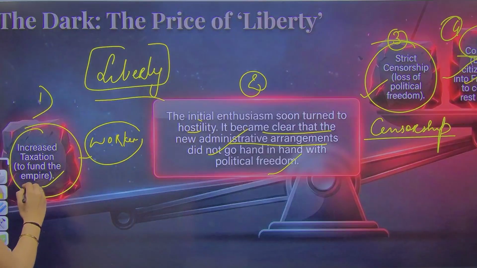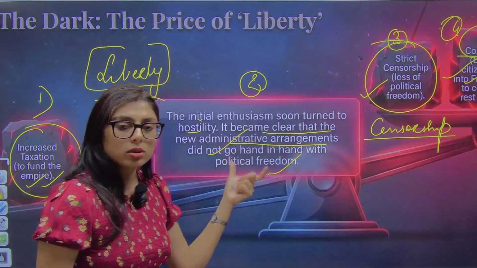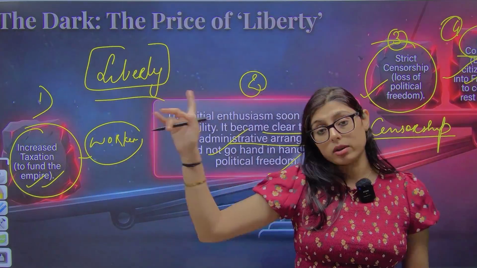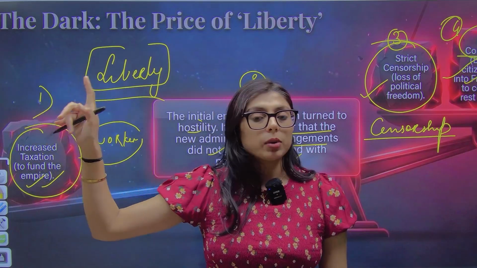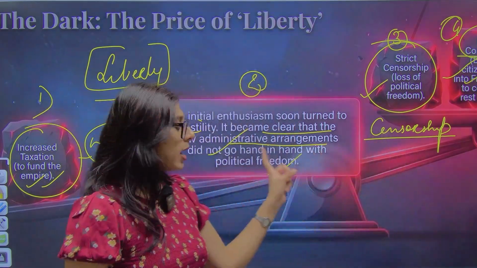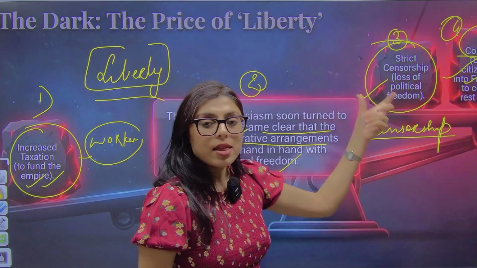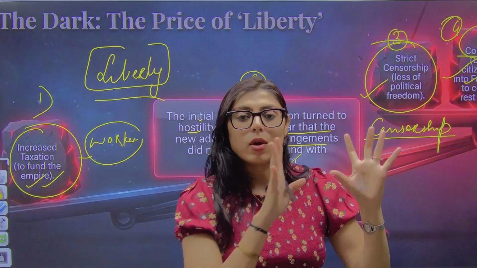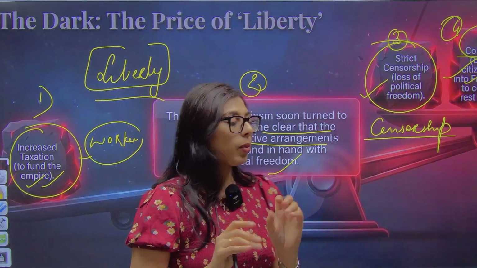Number one, increased taxation. Number two, it became hostile. Why? Because of those administrative arrangements. Which administrative arrangements? The Code, the equality of citizens, and the right to have property. Those arrangements were not going hand in hand with political freedom because there was censorship and there was forced conscription. Are you able to relate these two points? Napoleon Code versus why people were not happy. Got my point? Okay.